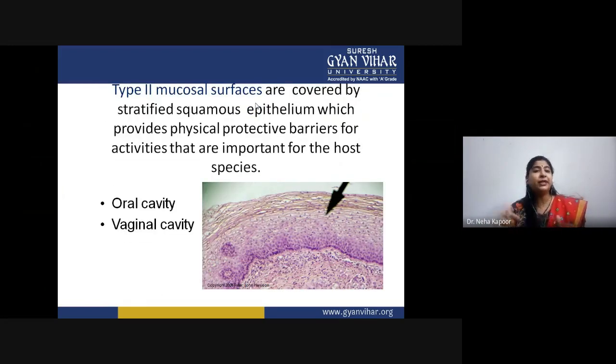Now the point is, what are type 2? What is the difference? Type 2 mucosal surfaces are basically covered by stratified squamous epithelium, as you can see here. These are stratified squamous epithelium so as to provide protective barriers for the activities that are important for those species. The major sites are our oral cavity and vaginal cavity.